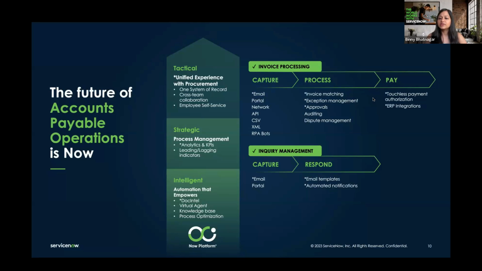So via integration, you can attach or send those payments to whichever ERP system that is. We have a whole roadmap. If there's interest, let me know which ERP we will have integrations with.